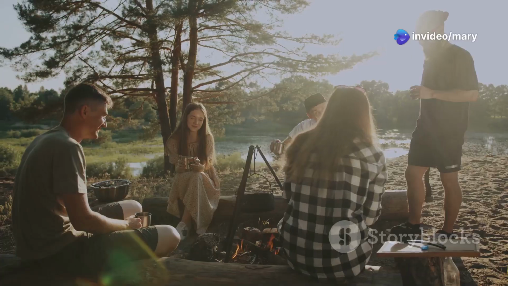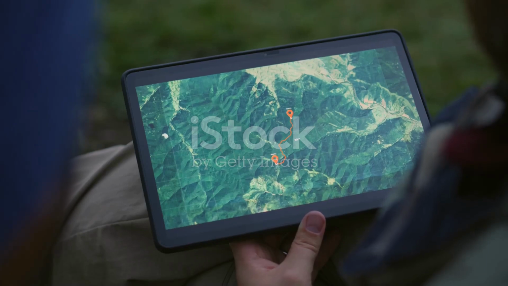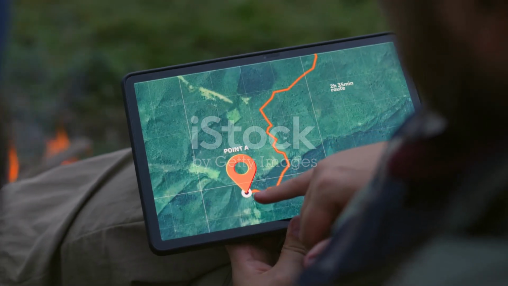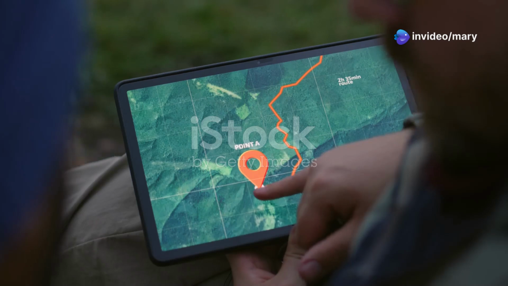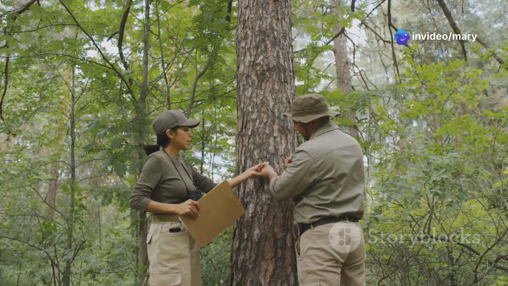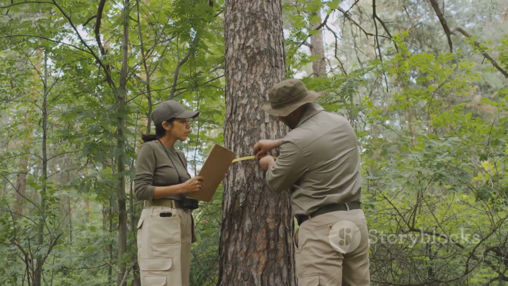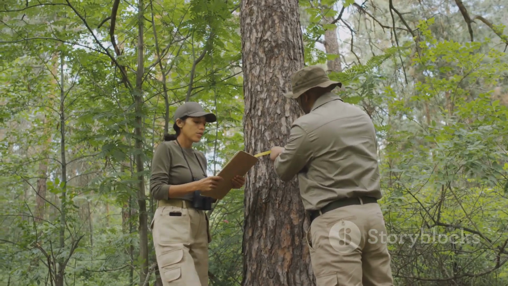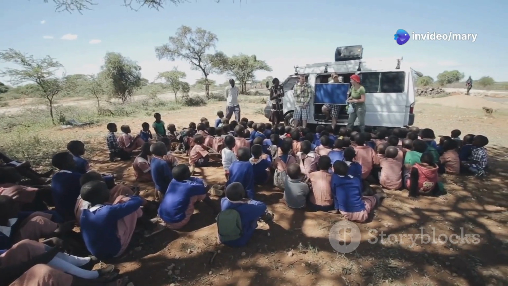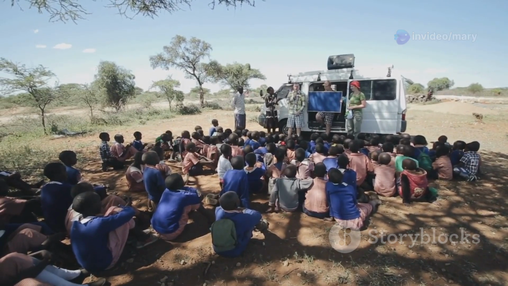Section 7. Community engagement and capacity building for sustainable forest management. While technology plays a vital role in deforestation tracking, it is equally important to engage local communities and build capacity for sustainable forest management. Community-based monitoring. Empowering local communities to participate in deforestation monitoring can provide valuable insights and enhance the sustainability of conservation efforts. Training programs on GIS, remote sensing, and data collection techniques can equip communities with the tools to monitor their forests.